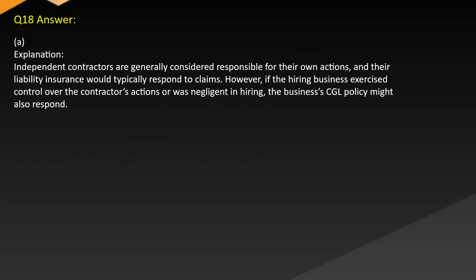Answer A. Explanation. Independent contractors are generally considered responsible for their own actions, and their liability insurance would typically respond to claims. However, if the hiring business exercised control over the contractor's actions or was negligent in hiring, the business's CGL policy might also respond.